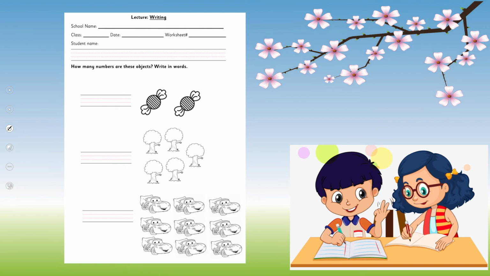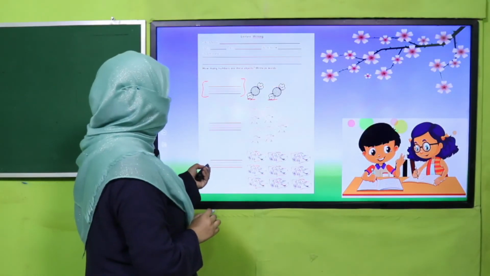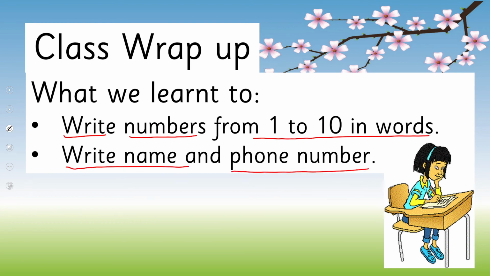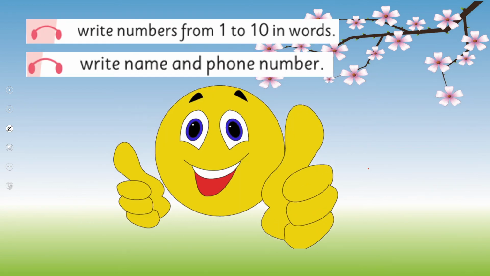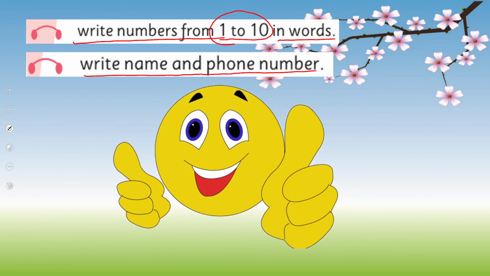And students, what you are going to do, you will count the objects and you will write the number in words over here, right? This is how you are going to complete this worksheet. And what we have learned today, we learned to write numbers from 1 to 10 in words and write your name and phone number. So in this way, we achieved our SLO to write numbers from 1 to 10 in words and write name and phone number.